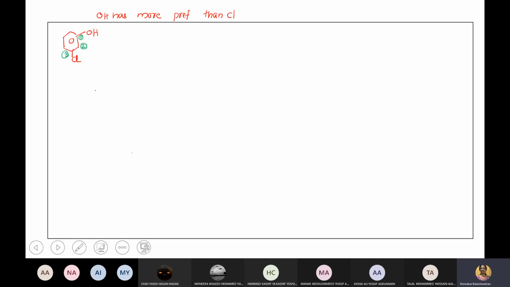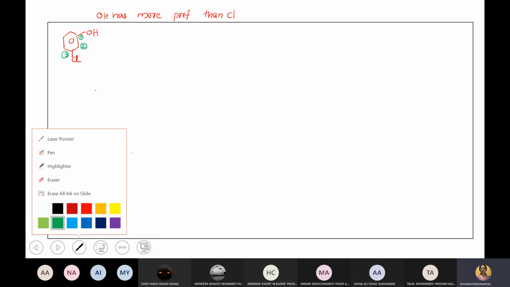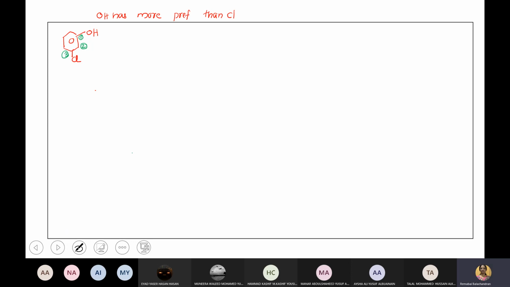Okay, what's the name? Come on, tell me. This one's common name is m-chlorophenol. Once you write it as a derivative of phenol, the carbon containing OH must get 1. That's very important. This is a common name. And what about the IUPAC name?